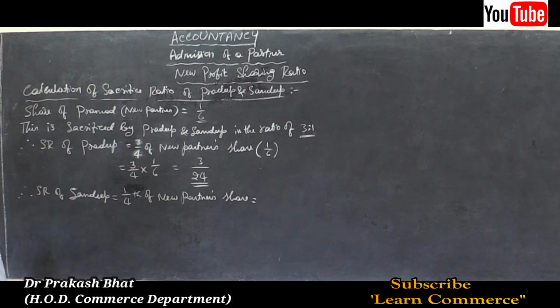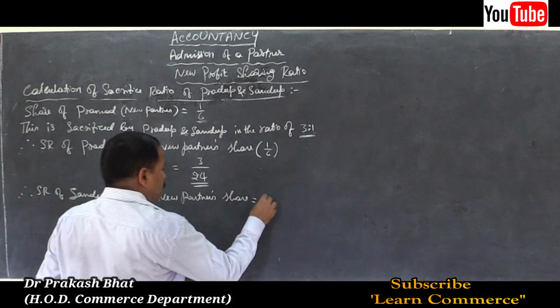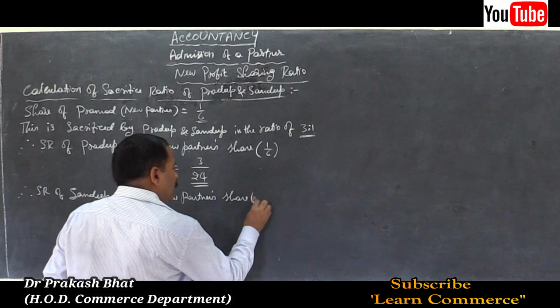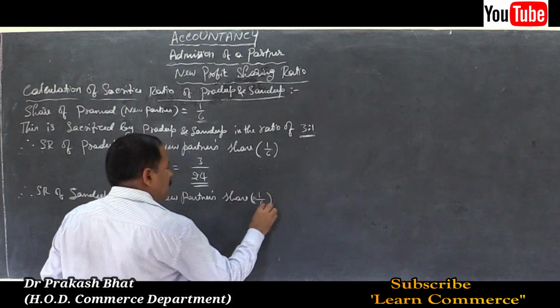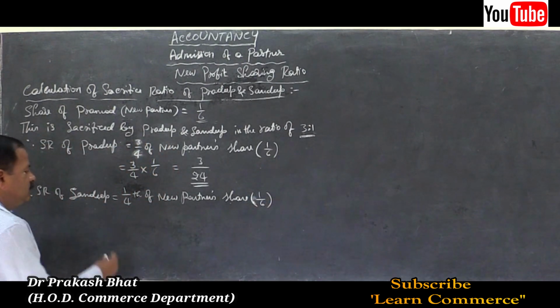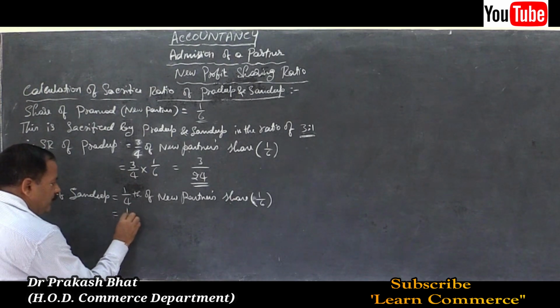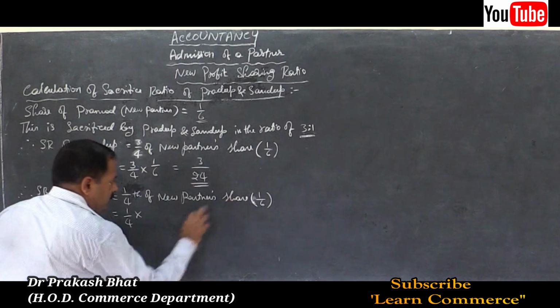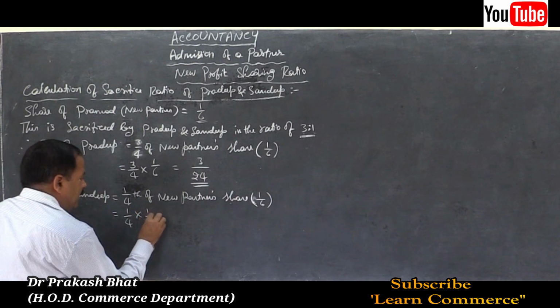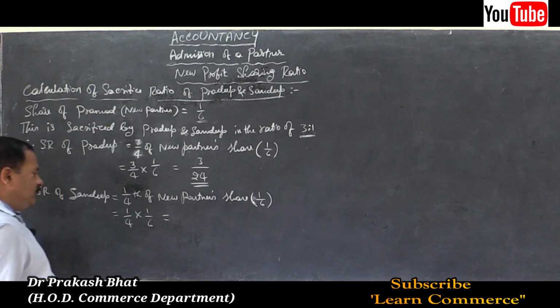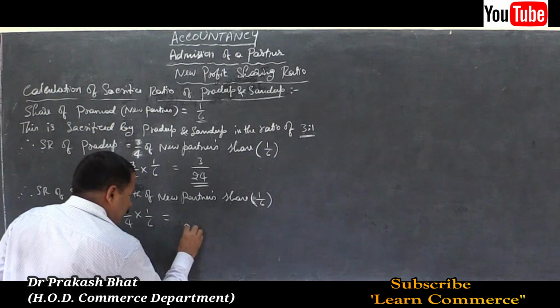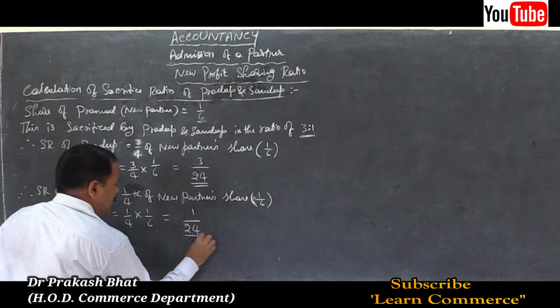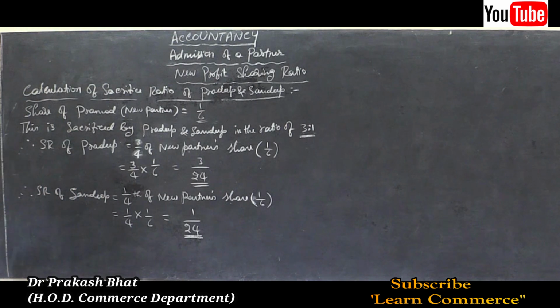Is equal to 1 by 4 into 1 by 6, 4 6s are 24, 1 is the numerator, 1 by 24. This is the sacrifice made by Sandeep.